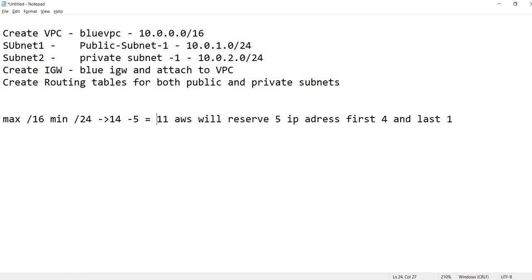With the 11 IP addresses, if you choose a subnet mask of 28 or below that, they won't allow. Because if you choose 29, you are getting only 6 addresses, and if AWS takes 5 for its purpose, only one IP address is left, and with that we can't do anything. So 28 is the minimum, and we still have 11 IP addresses. With the 11 IP addresses you can create just one VPC, 2 subnets and 4 servers only. Apart from that you can't create any additional EC2 servers.